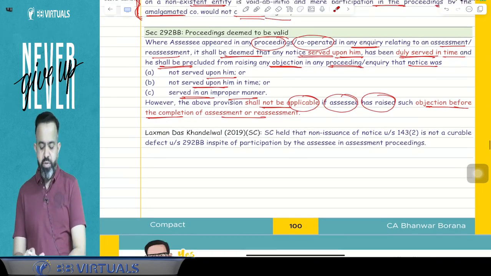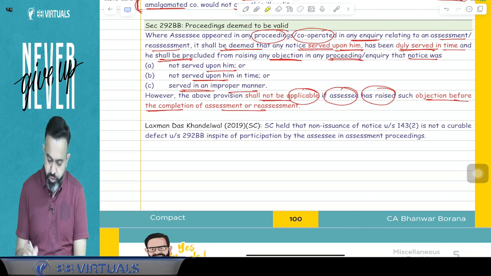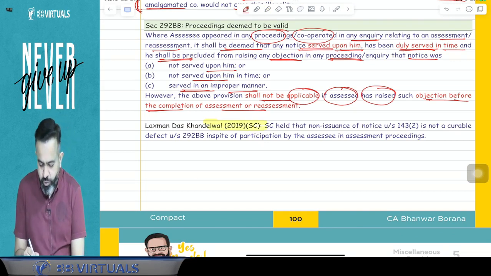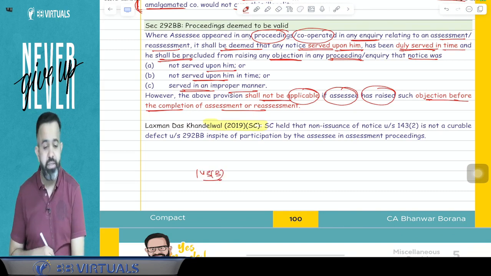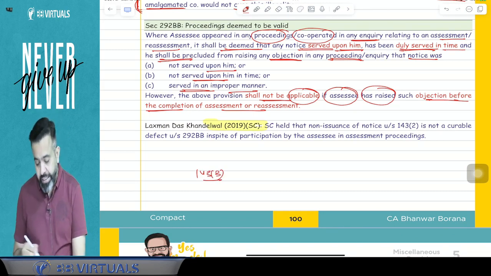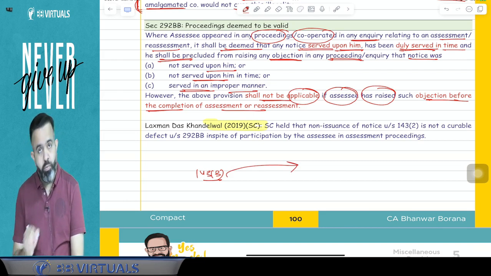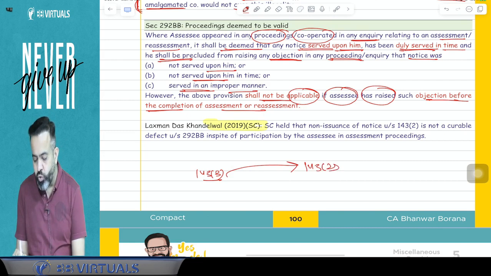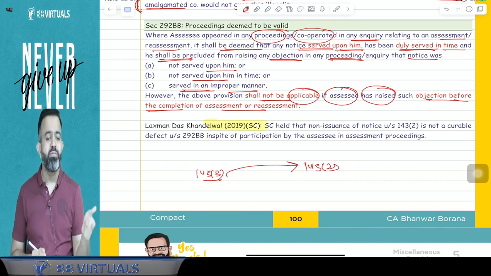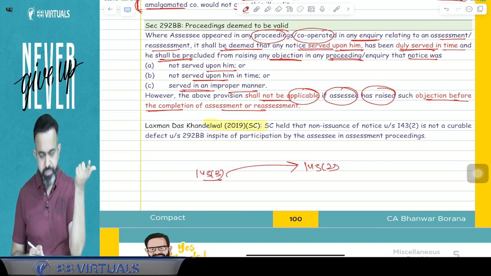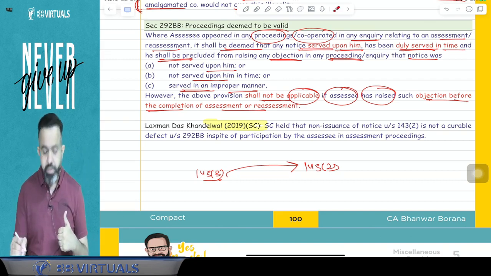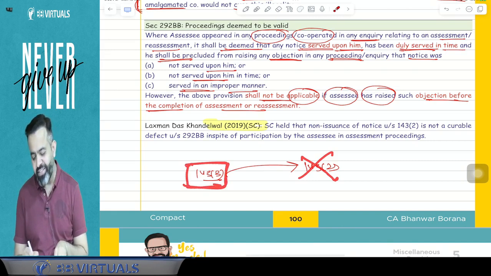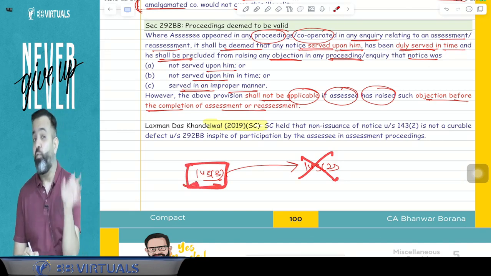Yeah. Now guys, there is one case law, the Lakshman Das Khandelwal case law. Now what happened in this case law? The department wanted to make a scrutiny assessment. Scrutiny assessment is a 143(3) assessment, but I have already explained to you that if the department wants to do 143(3), then a 143(2) notice is mandatory, meaning the scrutiny notice is mandatory. Now suppose the department did not issue the scrutiny notice at all and directly completed the assessment under section 143(3). Will that be a valid assessment?